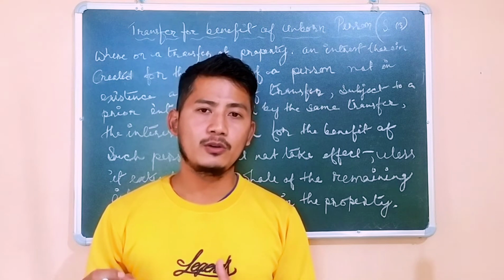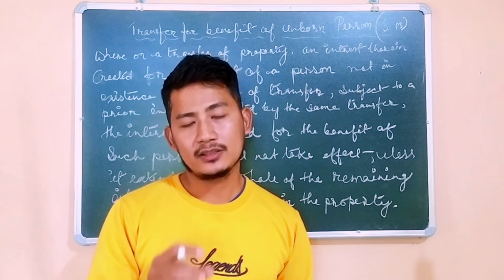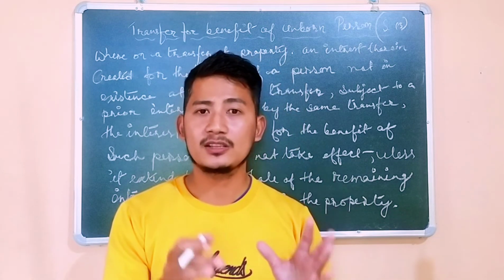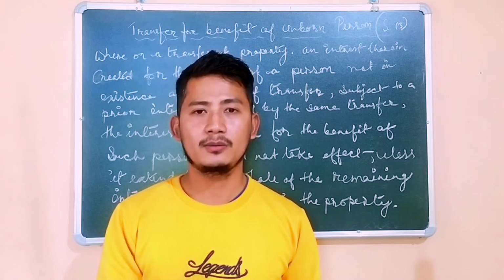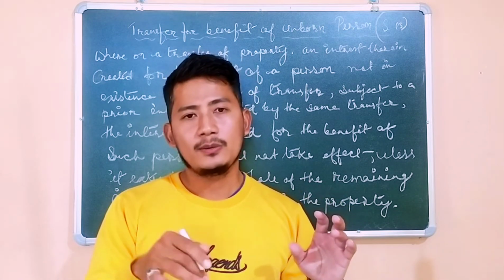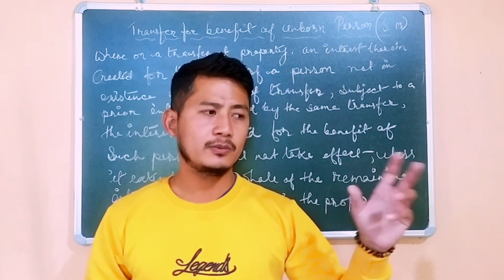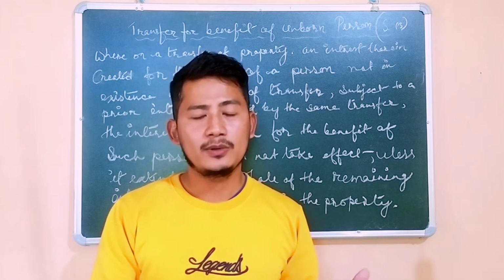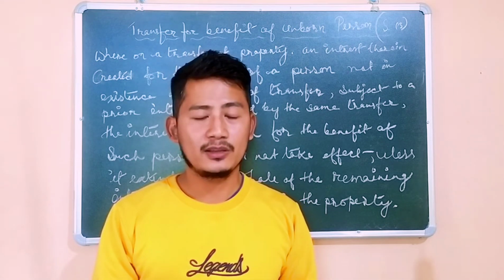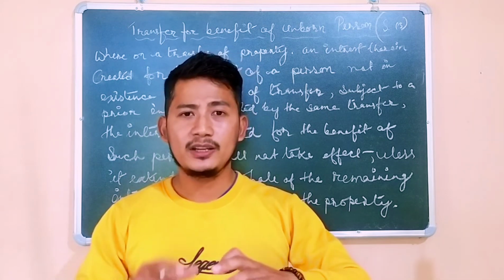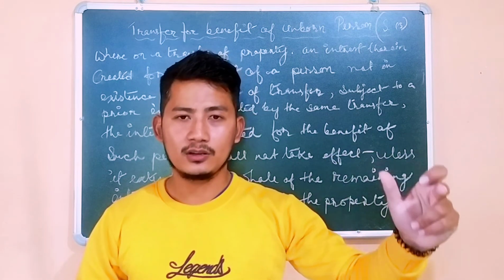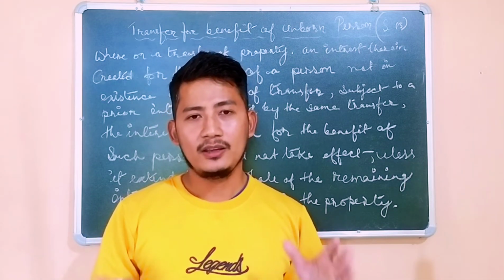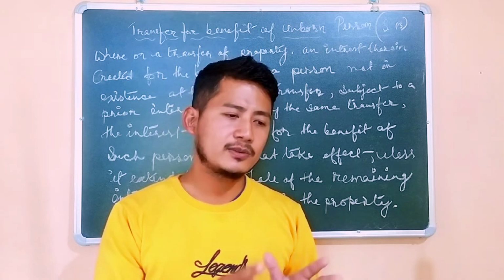You will find that word in the section itself. If you go to the book, you will also find this term, abeyance. The property will go into abeyance, which means such a transfer will become void. That cannot be done, because in whose name will the property be given? There is no name, because the child will be born to B later, and there is a possibility of whether it will be male or female, what the name will be, everything. So all these kinds of consequences are there. That's why the property cannot be directly transferred to B's daughter. What if B gives birth to a son? So the property will go into abeyance, and that's why such a transfer will be void.